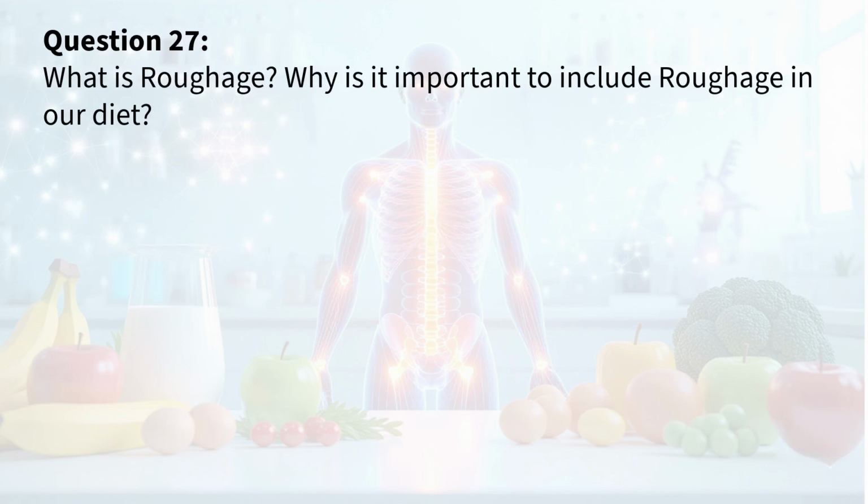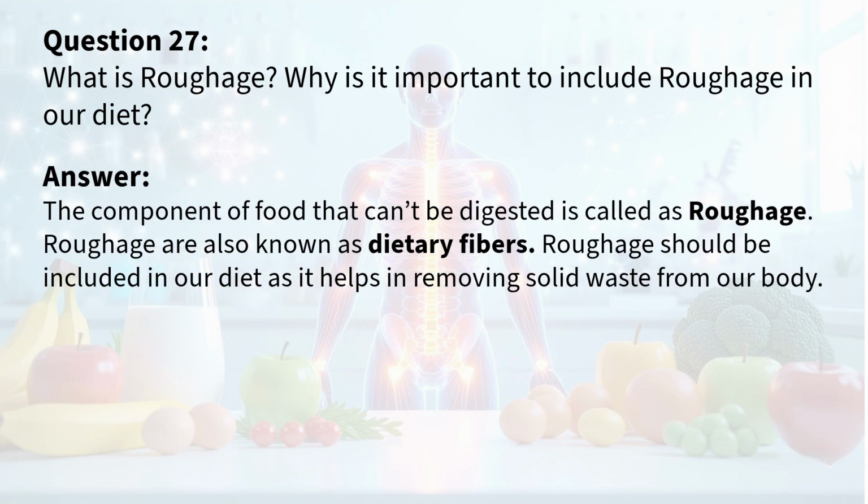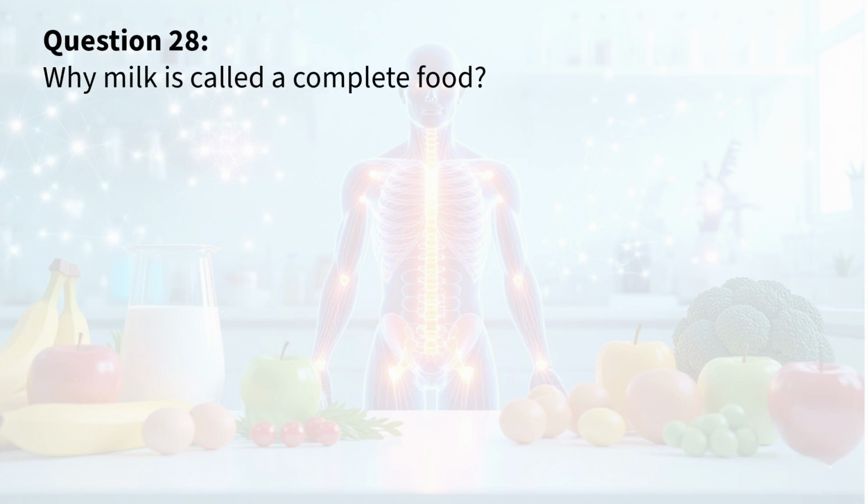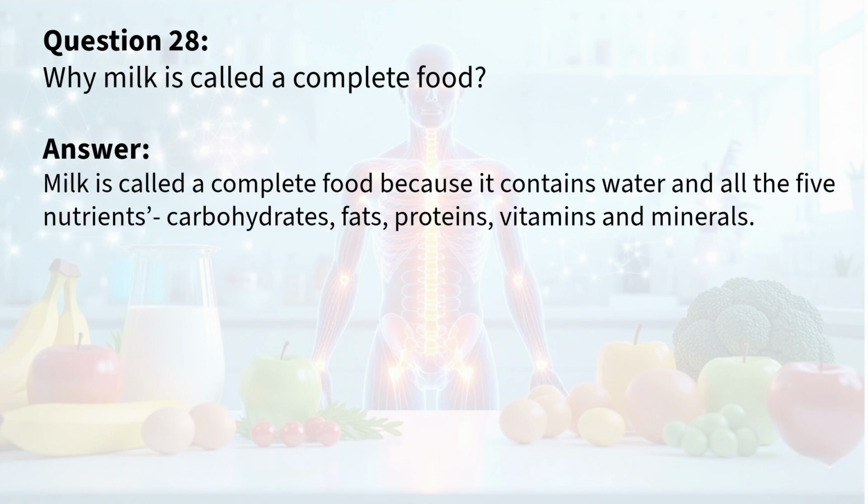Question 27. What is roughage? Why is it important to include roughage in our diet? Answer. The component of food that can't be digested is called roughage. Roughage is also known as dietary fiber. Roughage should be included in our diet as it helps in removing solid waste from our body. Question 28. Why is milk called a complete food? Answer. Milk is called a complete food because it contains water and all the 5 nutrients: carbohydrates, fats, proteins, vitamins and minerals.